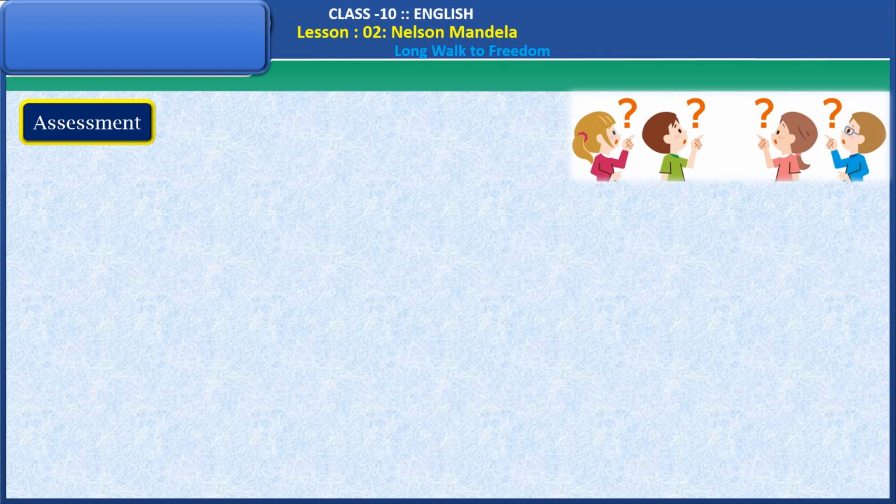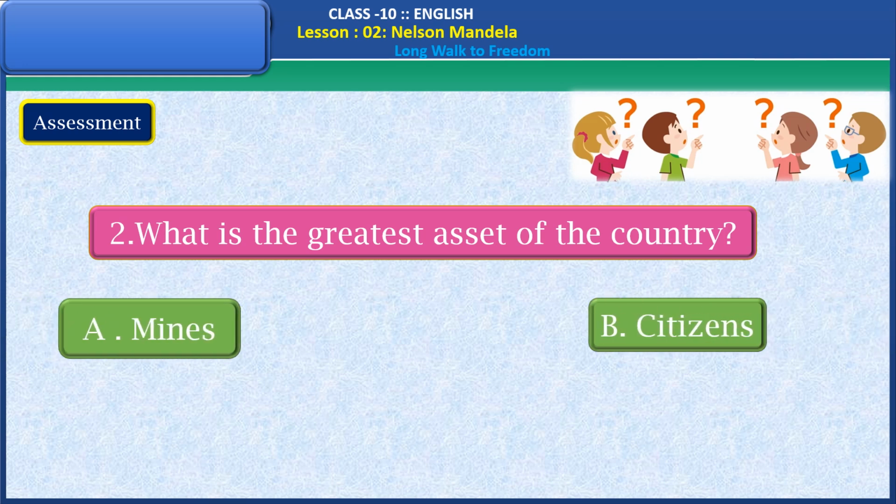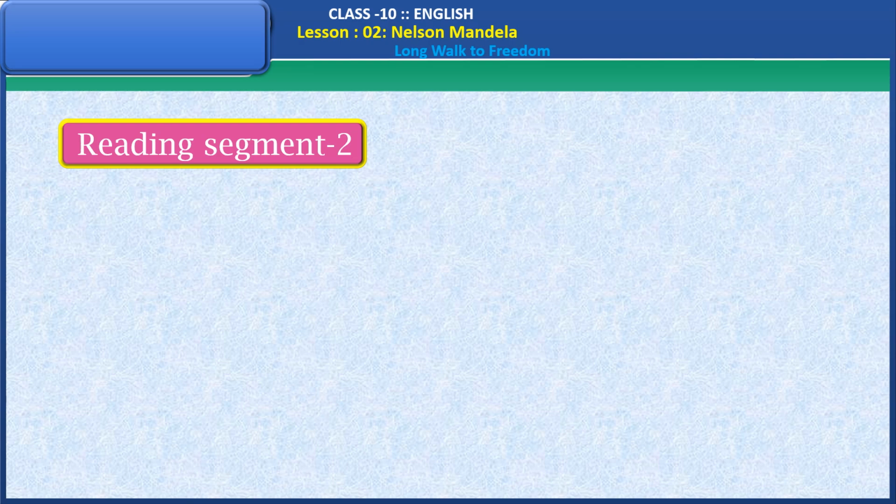Let's see the second question here. What is the greatest asset of the country? A. Mines. B. Citizens. C. Rivers. D. Projects. Yes, choose the correct answer from these four options. Yes, the right answer is citizens. Well done, dear students.